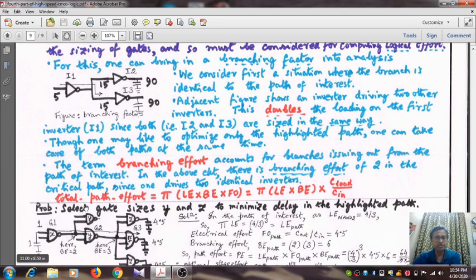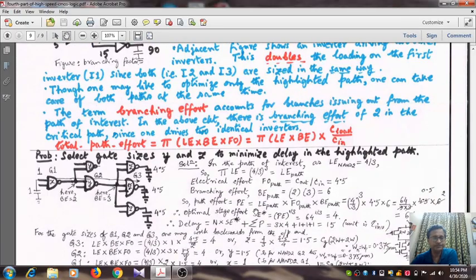And the total path effort will be a continued product, that means LE into B into FO: logical effort multiplied by branching effort followed by fan out factor. Fan out factor is nothing but C load by C in.